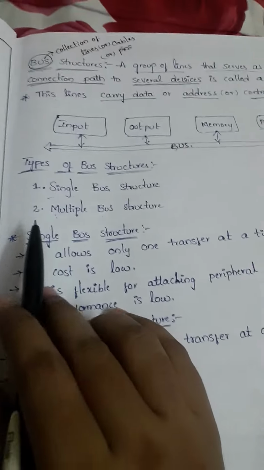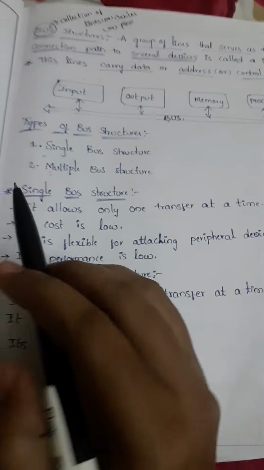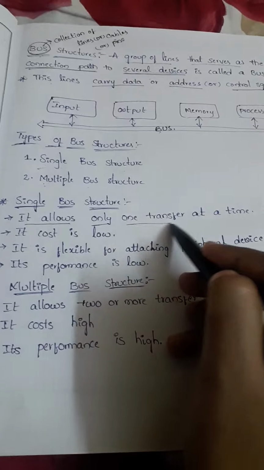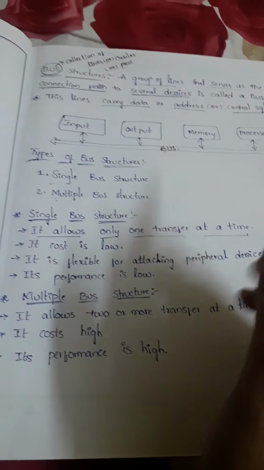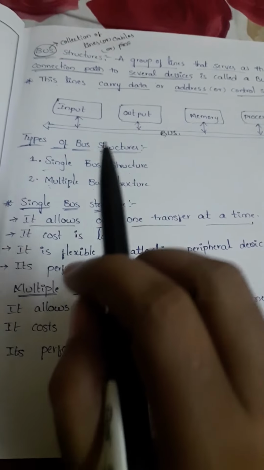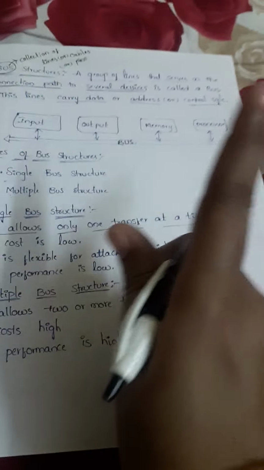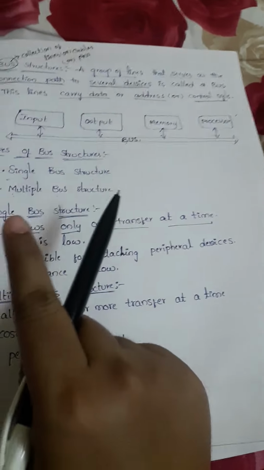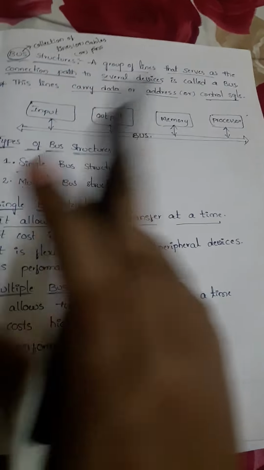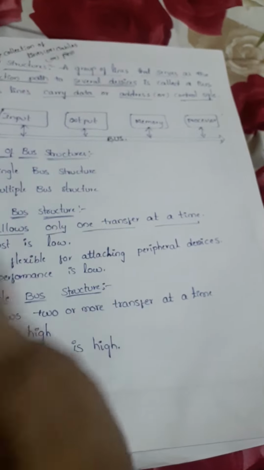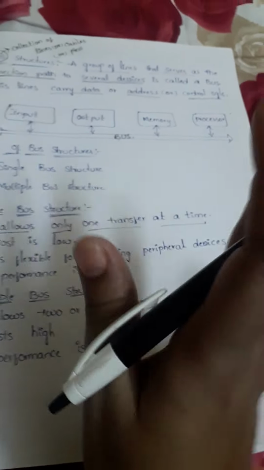Okay, so now we'll see single bus structure. Single bus structure is nothing but it allows only one transfer at a time. Just now I explained, single is nothing but one line, so that one line allows only one transfer at a time. One line carrying the data or the address can send it at a time only, not twice or thrice. In a single attempt it will be transferring data.